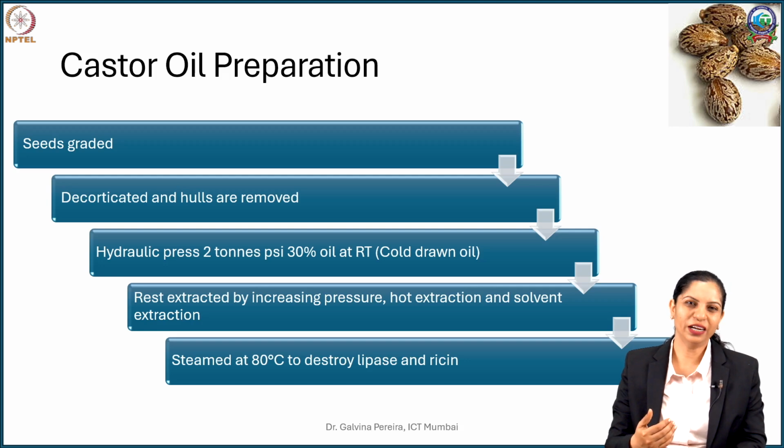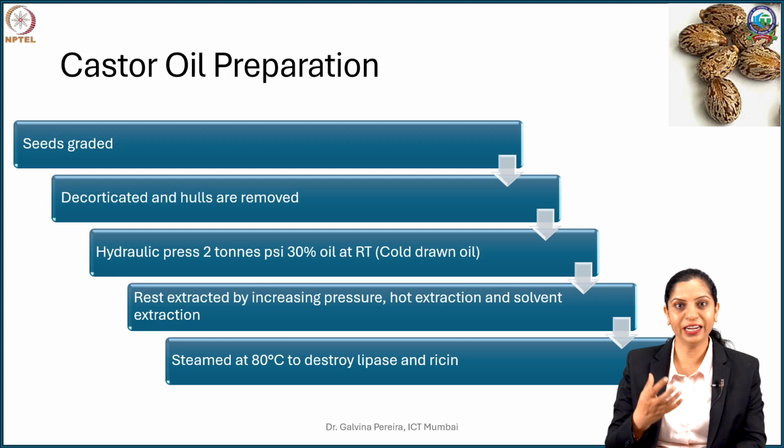The next, or little lower grades, for commercial or non-pharmaceutical applications can also be obtained if you press further. Take for example, you can have a hydraulic press with pressure increased now to 3 tons. That will remove an additional 10% oil, or you can even heat it to get more oil.